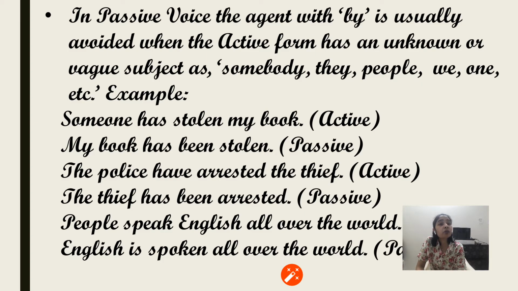Example, someone has stolen my book. Now here the subject is someone, it is not sure. We are not sure about anyone, we have just mentioned someone has stolen my book. So when we change it into passive, we do not mention that someone. My book has been stolen. So the agent with the by is skipped sometimes, which is the case when it is not sure or when it is very much clear who will be the subject.